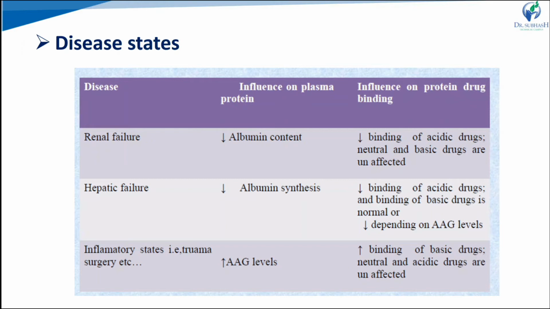In an inflammatory state, the glycoprotein level increases, which increases the binding of basic drugs that bind with the glycoprotein. Neutral and acidic drugs are not affected by the increase of glycoproteins. So the pathophysiological condition or disease state increases or decreases the amount of protein, and that also alters the protein binding extent of the drug.